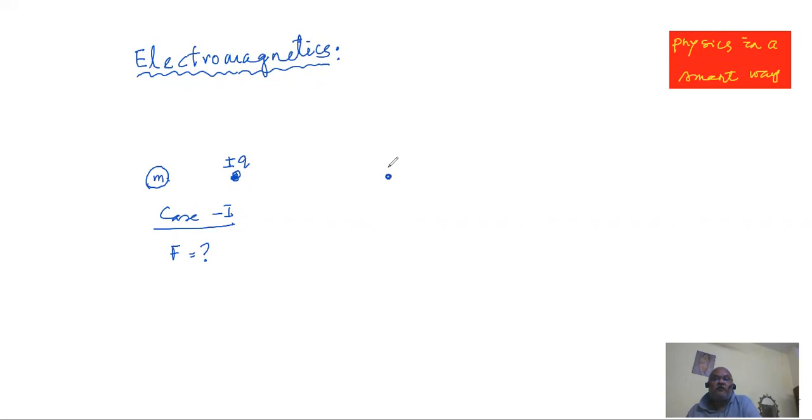There is a pure charge. Pure charge. If the charge is having some mass, we ignore that. There is a magnetic substance. A magnetic substance. Okay. Now the question is, will there be a force of interaction? Will there be a force of interaction between these? Okay, that we brand as case 2.